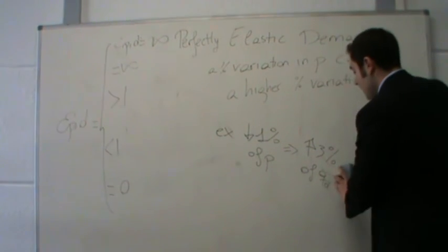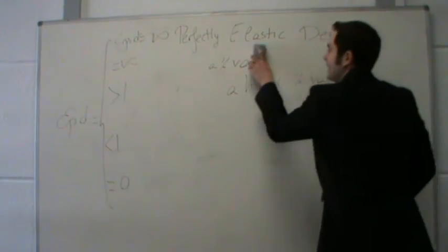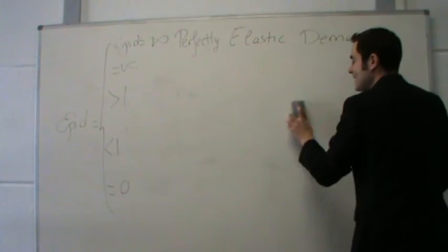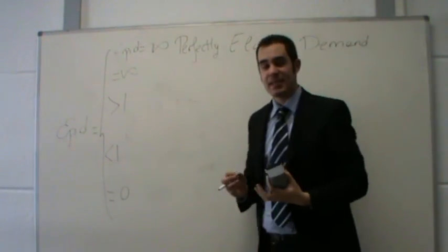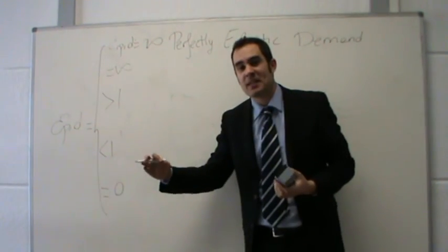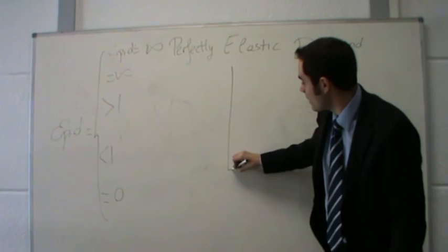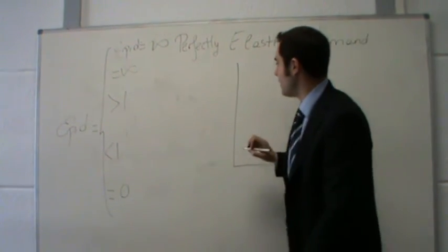Well, what is the meaning of a perfectly elastic demand? Basically, the meaning is the following. A very small variation in prices causes a very high impact in the quantity demanded. Let's analyze this problem from the following graph.